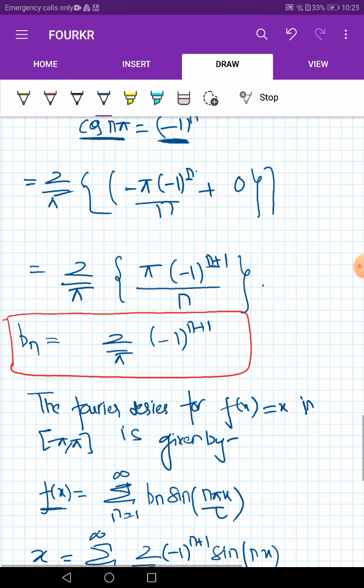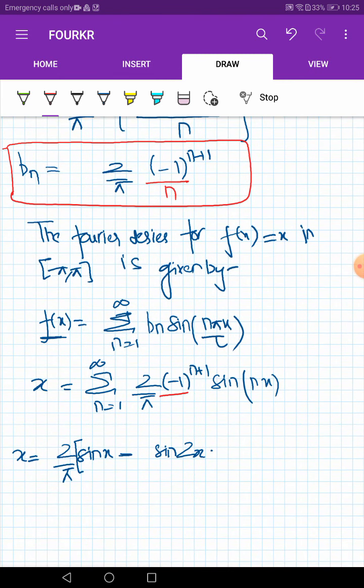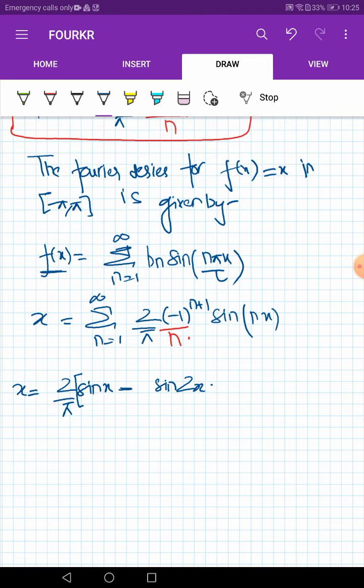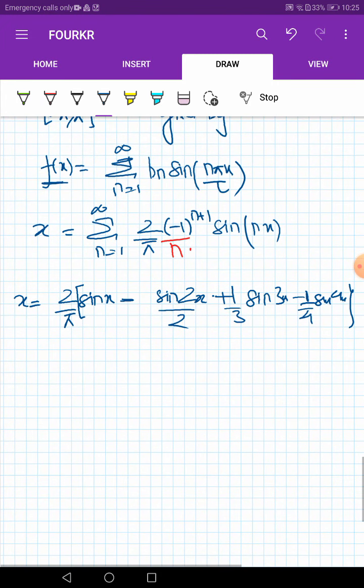I'm really sorry, I have made a mistake here. I forgot to divide it by n, so one n will also come. So here it will become 2. Now if we put n is equal to 3, then we will get 1 by 3 sine 3x. If n is equal to 4, we will get minus 1 by 4 sine 4x, and so on. Now this is our Fourier series of the given function.